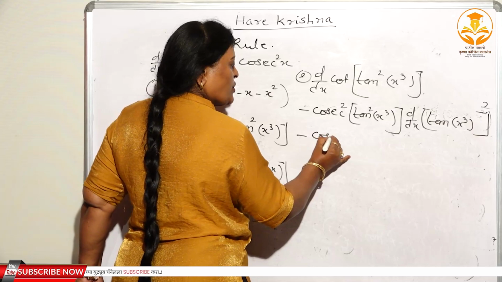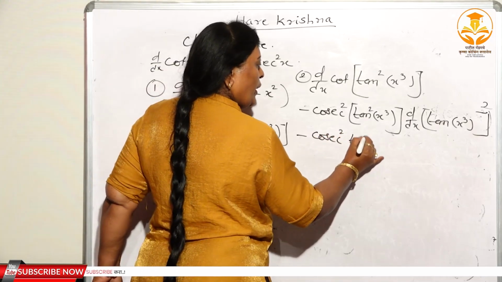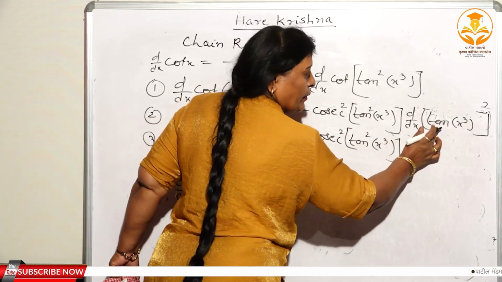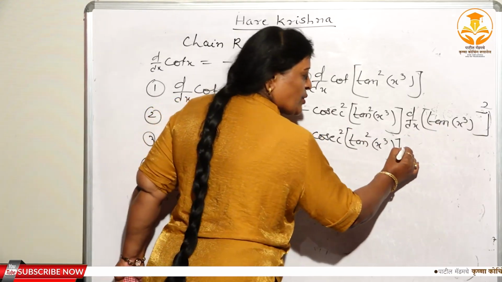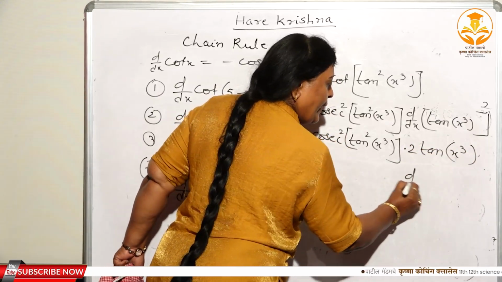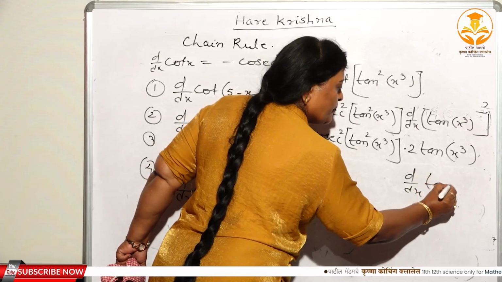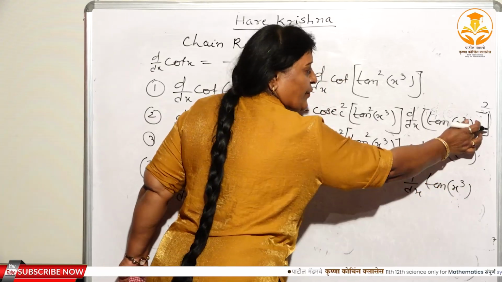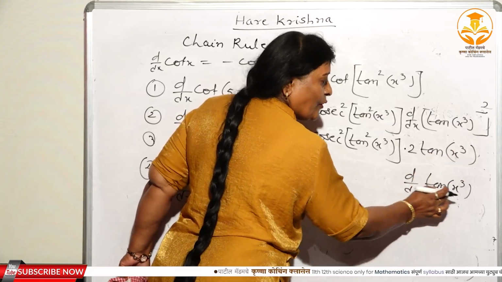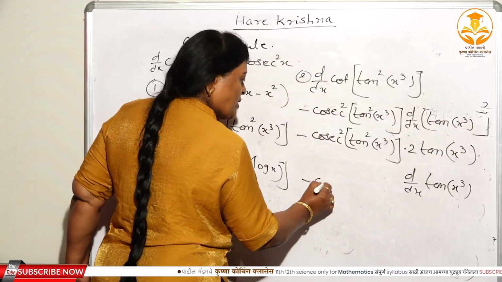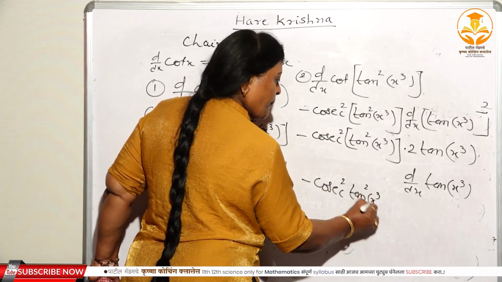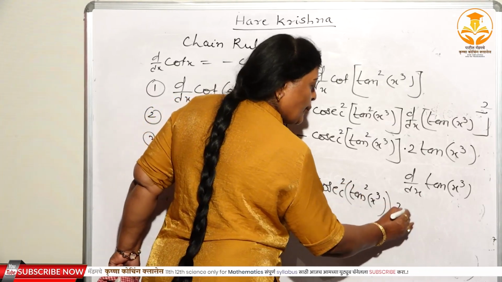Minus cosec square(tan square x cube). Here this is u square, the derivative is 2u, 2 tan x cube. Again, d/dx of tan x cube. Right? Minus cosec square(tan square x cube), here again 2 tan x cube.